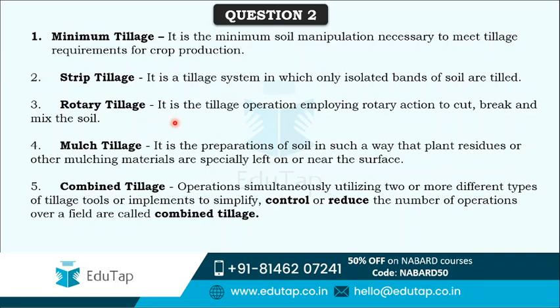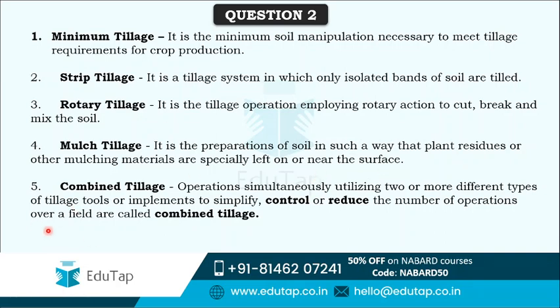Next is mulch tillage. It is the preparation of soil in such a way that plant residues or other mulching materials are specially left on or near the surface. So in mulch tillage we use the mulch of plants and plant residues. In this kind of tillage, plant residues are intentionally left near the surface so that they can mix with the soil and increase the fertility of the soil. That's the kind of tillage known as mulch tillage.